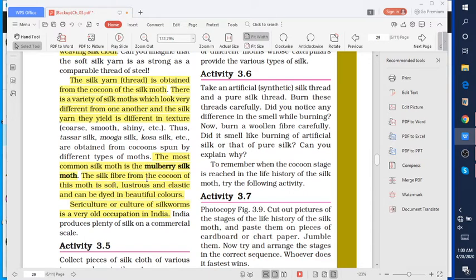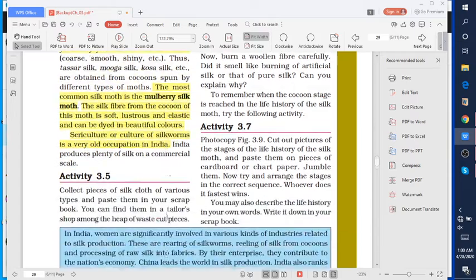The silk fiber from the cocoon of this moth is specialized because this type of silk is soft, lustrous, and elastic, and can be dyed into beautiful colors. Sericulture, or culture of silkworm, is a very old occupation in India.